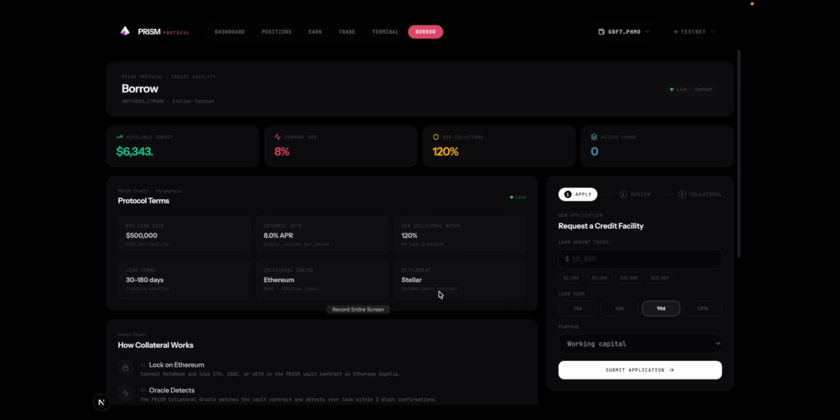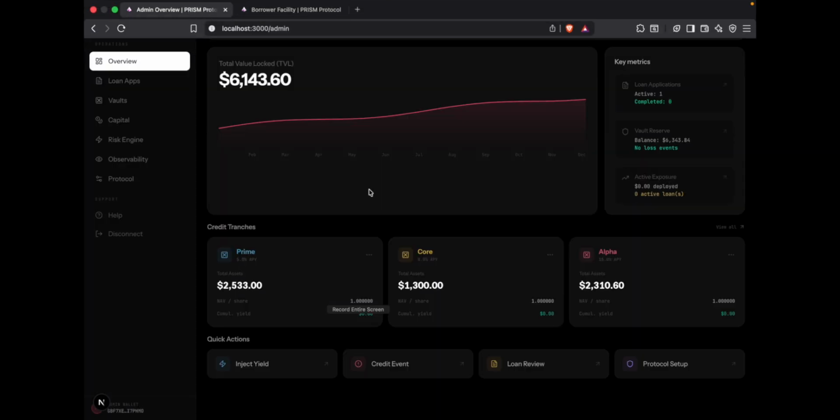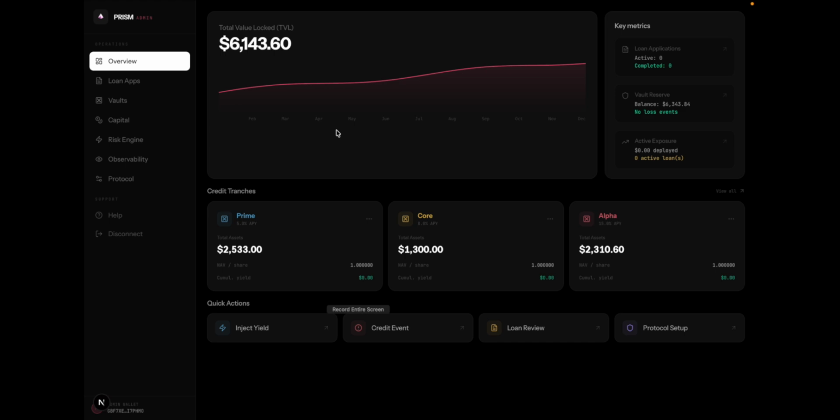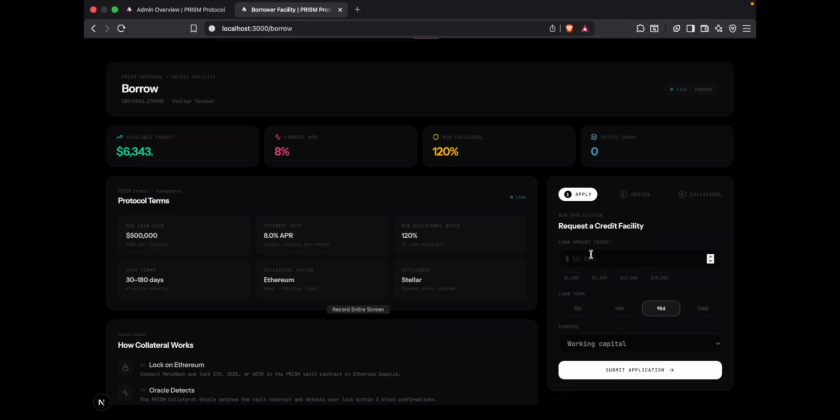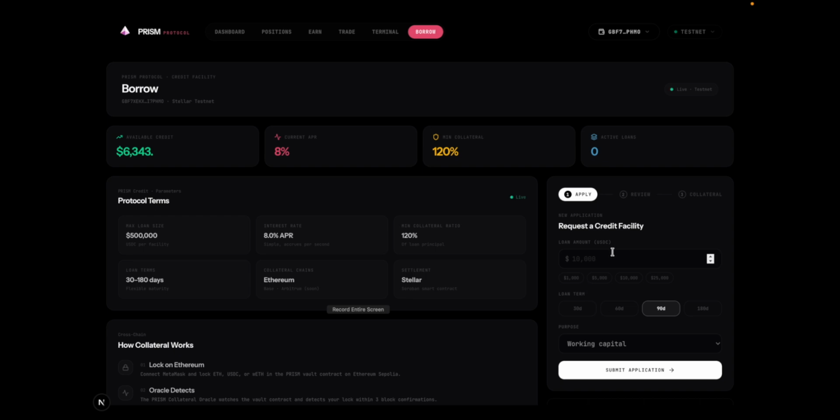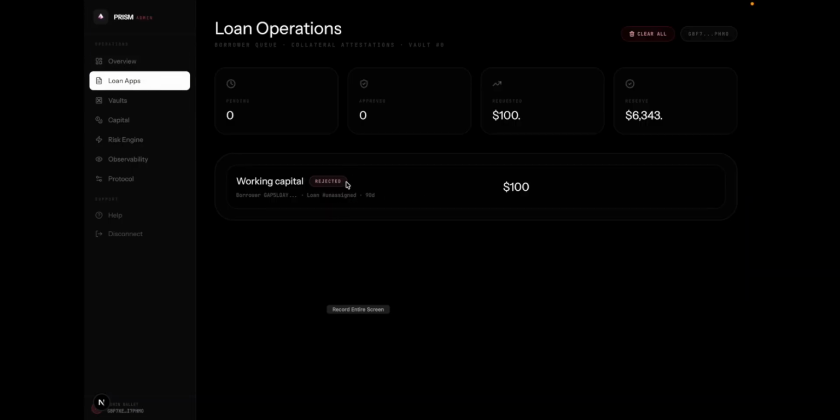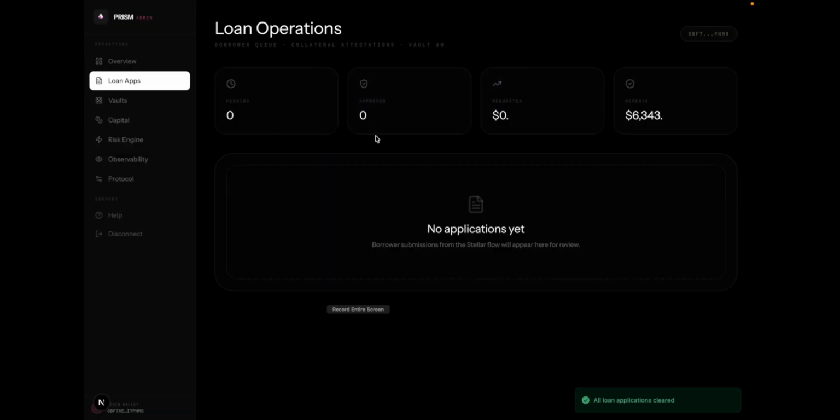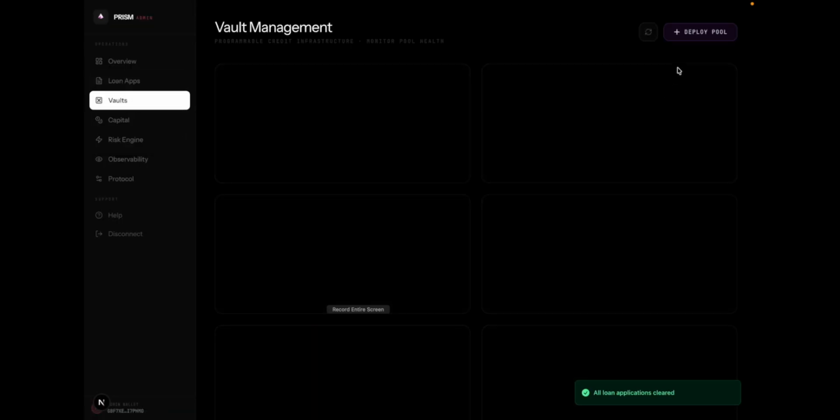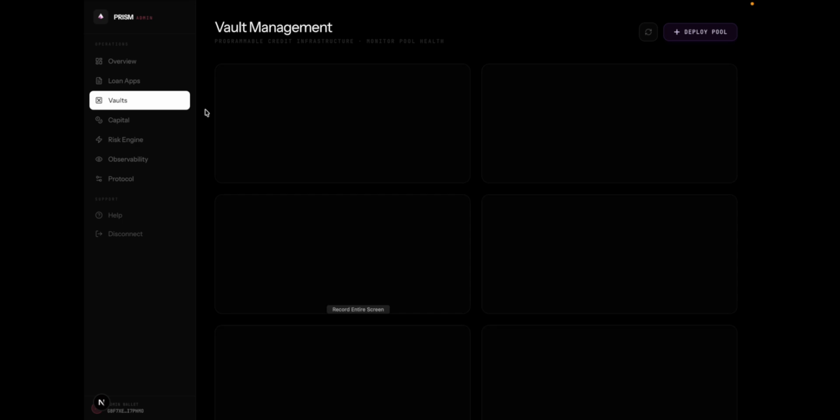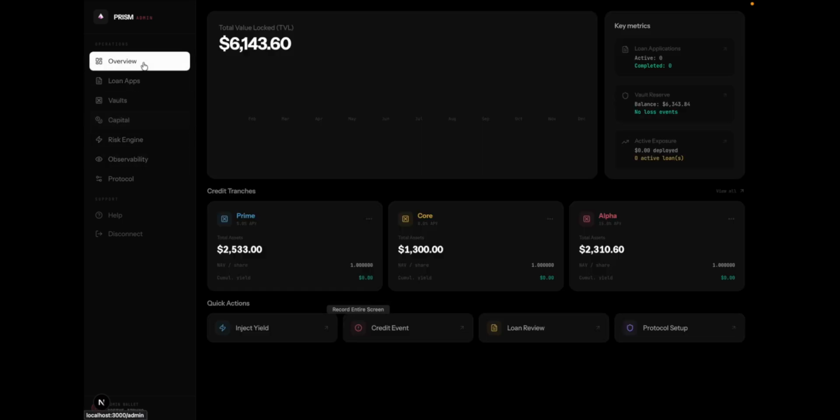Now there is one more thing that we have to discuss before showing the borrower flow, which is the admin panel in Prism. In the admin panel, if any user applies for a loan from the borrower page, it will show here in the loan application section. Now there is a vault in the earn page. You can see the vault number 0. Basically you can deploy or pull from here and do all the other admin related stuff.